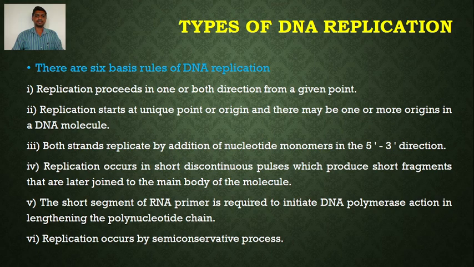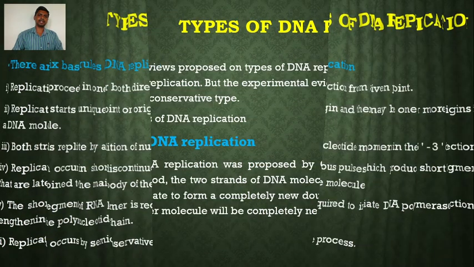A short segment of RNA primer is required to initiate DNA replication, and replication occurs by a semi-conservative process. So these are the 6 basic rules of DNA replication. Here we are going to study the types of DNA replication.